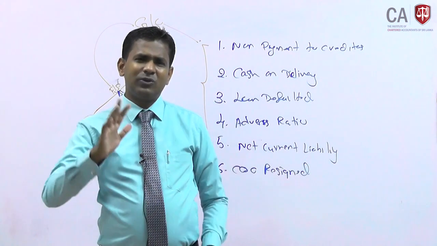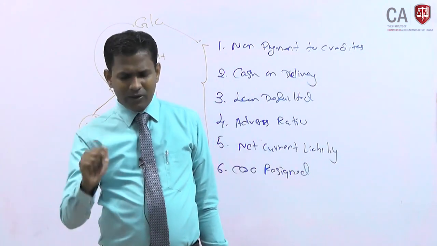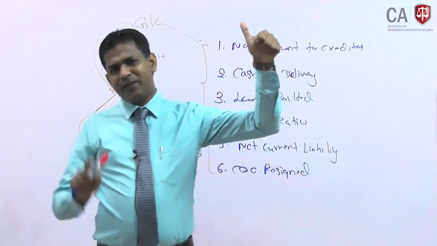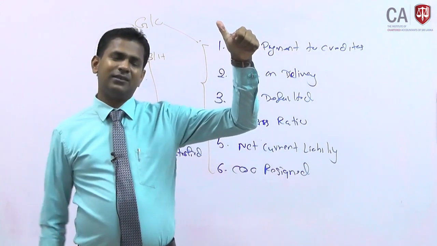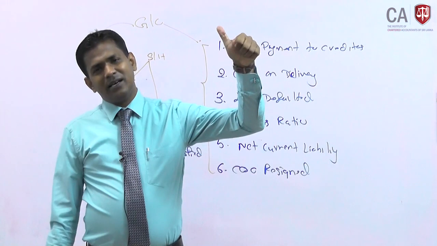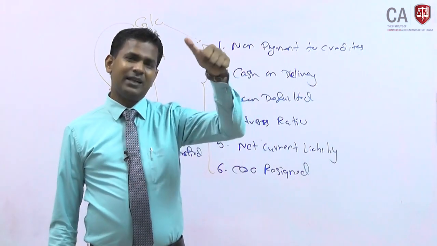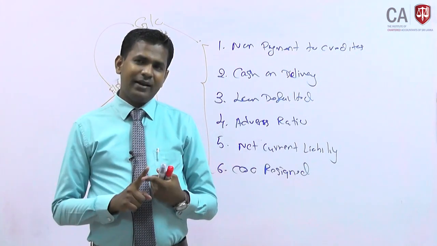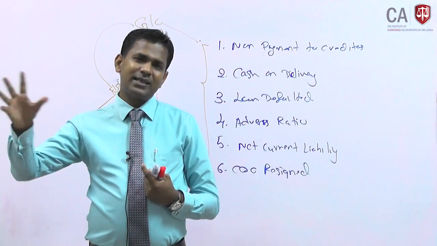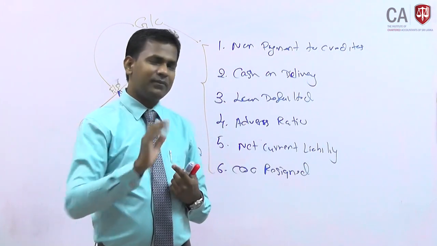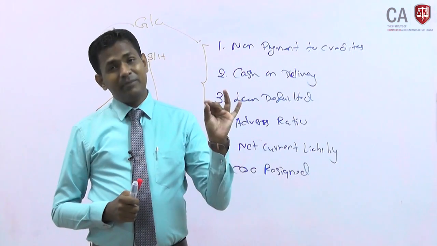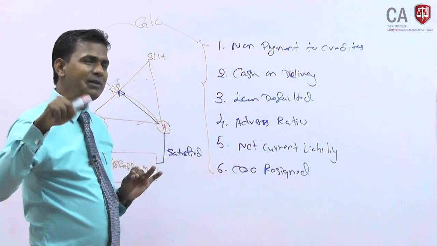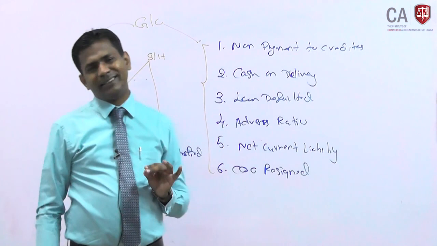If you can remember the study text, there are 14-15 audit procedures, out of which you are supposed to write 3. What are those? Obtain the latest available management accounts and evaluate whether the assumptions used in the assessment are correct or whether the subsequent position is supporting the management assessment. Obtain the latest management accounts, that is number 1. Number 2, you can review the board minutes or shareholder minutes and see what discussions they have had in terms of this. Number 3, the most important thing, obtain the management assessment and evaluate the accuracy and reasonableness of the management assessment, the cash flow, budgeted, forecasted financial statements.